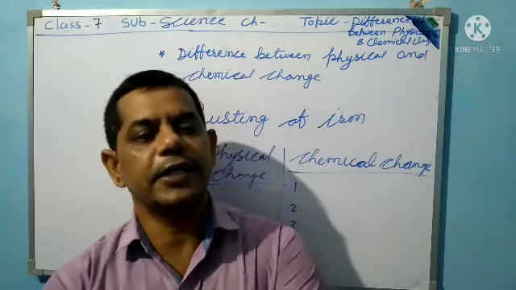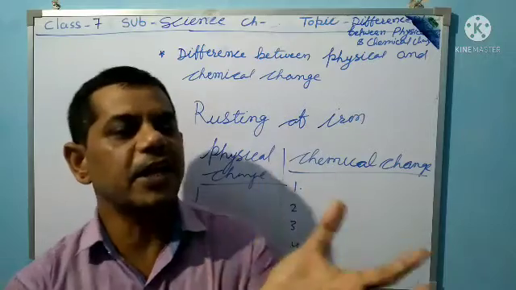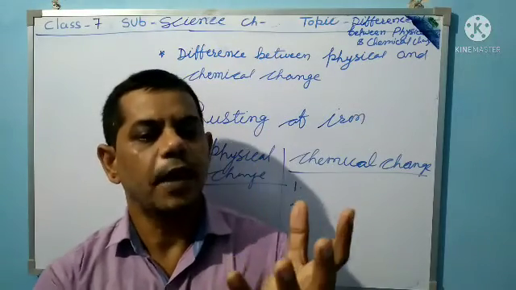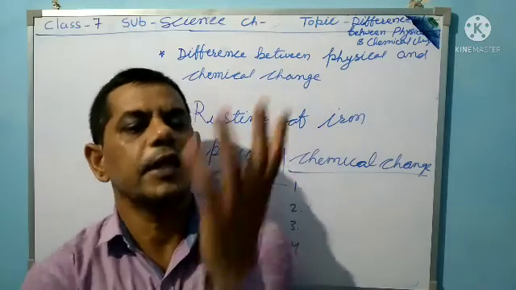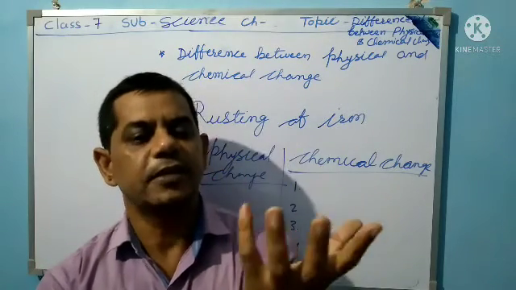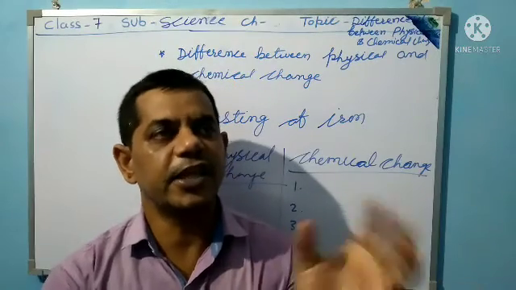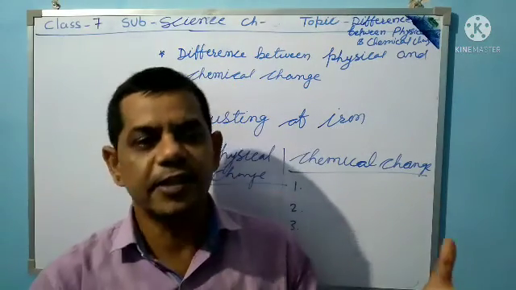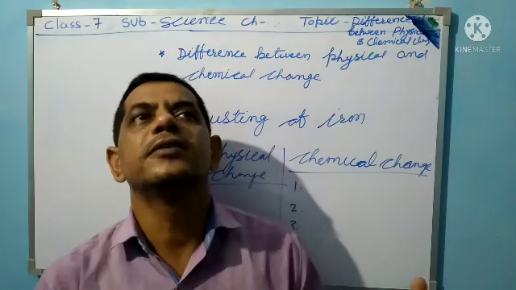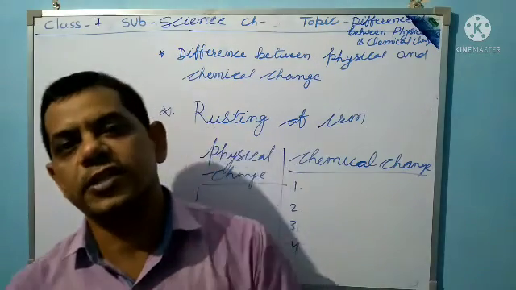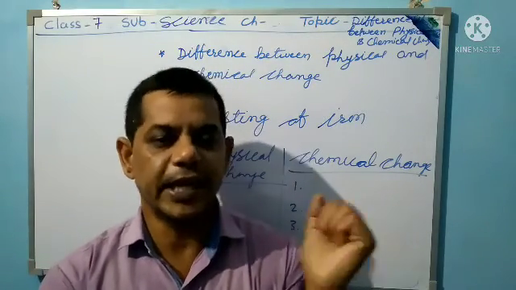Now chemical change. When a substance undergoes a chemical change, its molecular composition changes entirely, with the formation of a new substance. In a physical change, things can be mixed and then separated again. But in a chemical change, that is not possible. It changes one time and does not come back again.